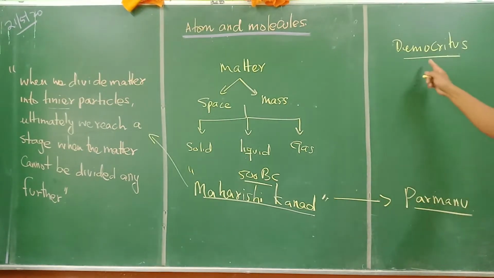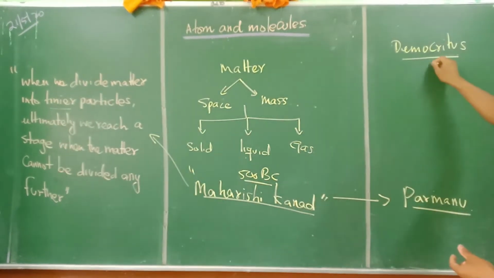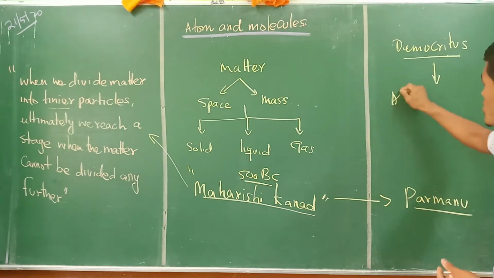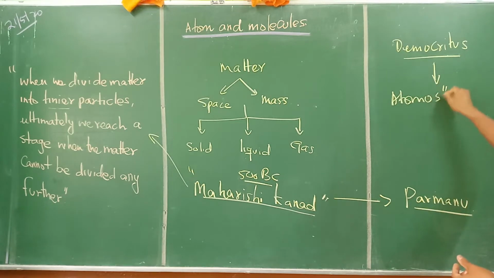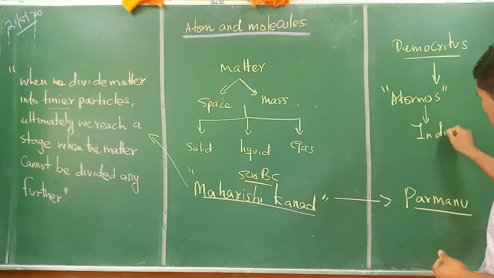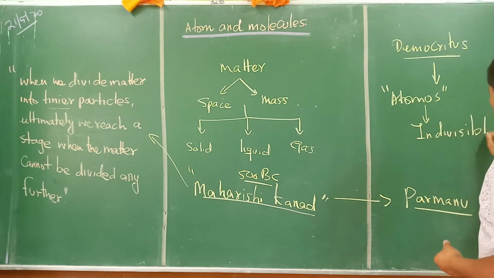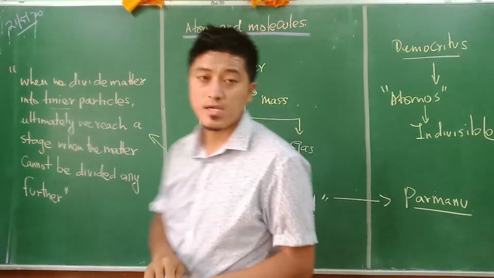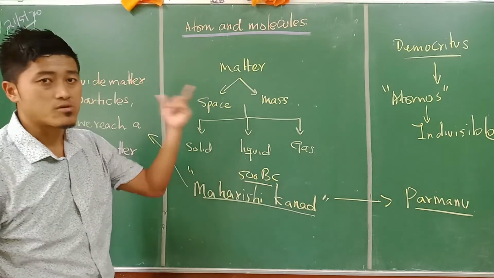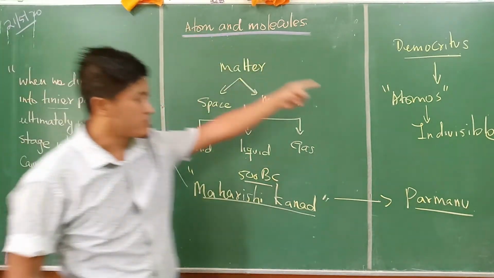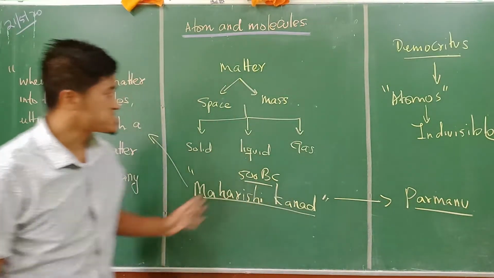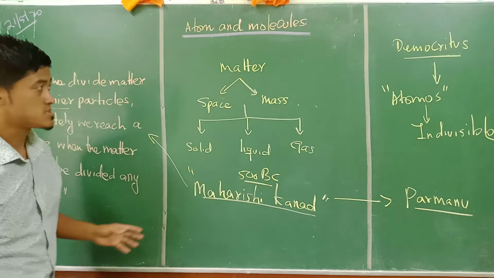But the difference between Democritus and Maharishi Kanad is that instead of the name Parmanu, Democritus called it atomos. This word atomos means indivisible. Is that clear? So this is how we started with atoms and molecules. The word atom came from the word atomos, which means indivisible. Now this is just about the history of atoms and molecules.